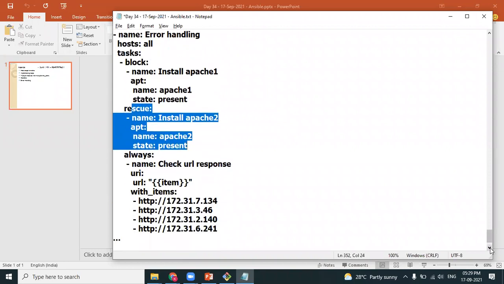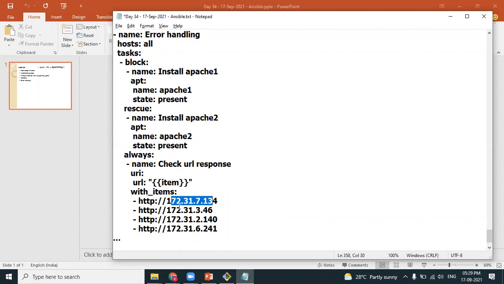Now finally, the always section. Whether it is Apache 1 or Apache 2, using the URL module, I want to check whether my nodes are responding to that particular Apache or not. So I'm using the URL module, whether it is Apache 1 or Apache 2.